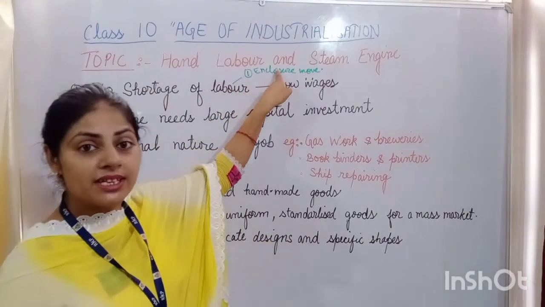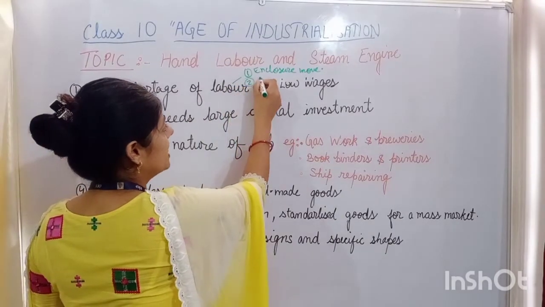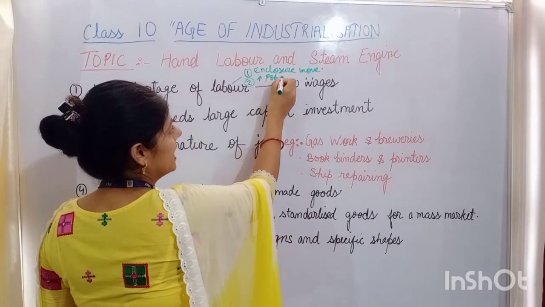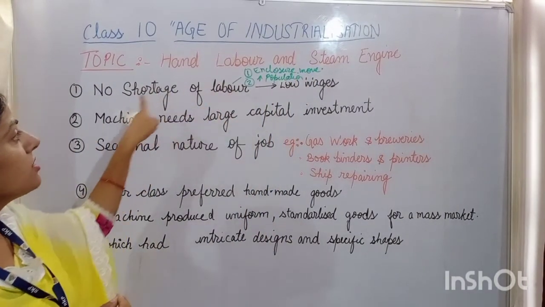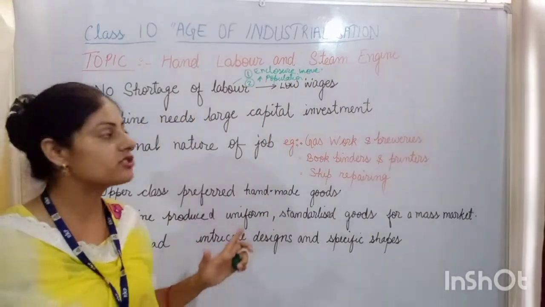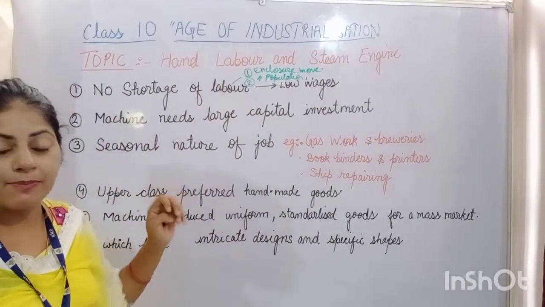This is one of the reasons for the abundance of labor, and the second reason was the increase of population at that time in Britain.